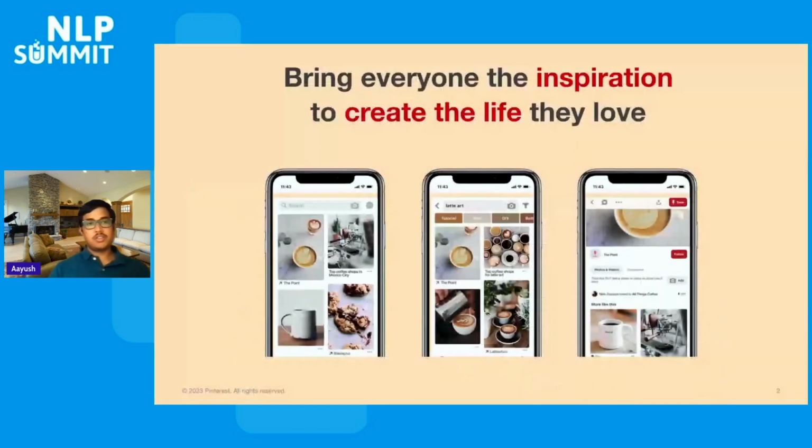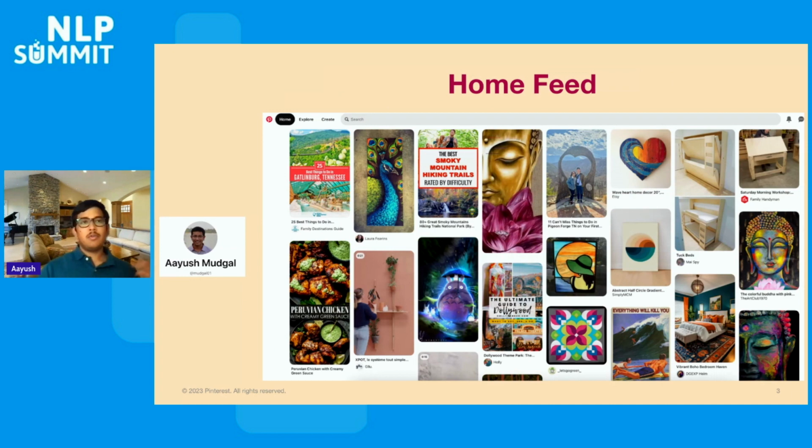Before that, just a recap of what Pinterest is. Pinterest is a visual inspiration engine. Our mission is to bring everyone the inspiration to create a life that they love. This is how you can interact with multiple touchpoints on the Pinterest ecosystem, starting from home feed and search to related pins. Let's see what Pinterest is, just to give an idea about the recommendation challenges.